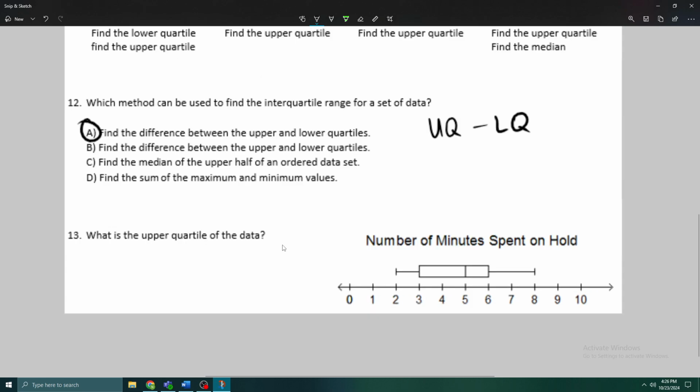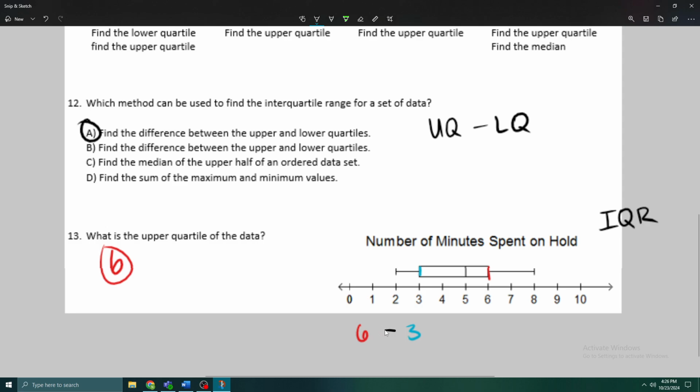All right, so for example, on number 13, if I wanted to find the IQR, here's a way, if we have a box plot, that we can find the IQR. My upper quartile is right here. I'll do it in red. So my upper quartile is 6, which I guess is the answer to that question. But let's talk about it some more. Our lower quartile is 3.